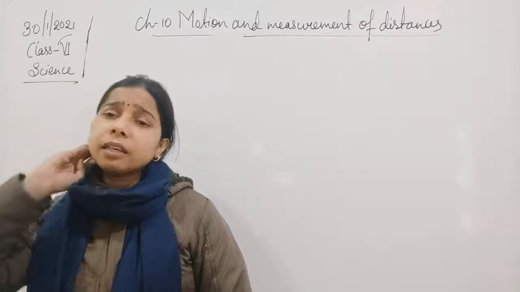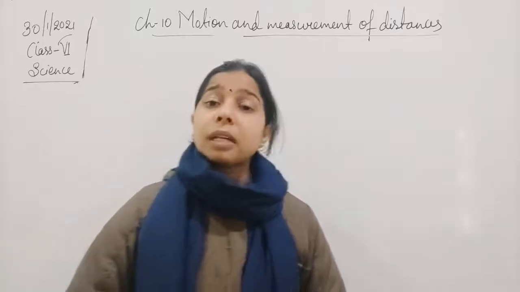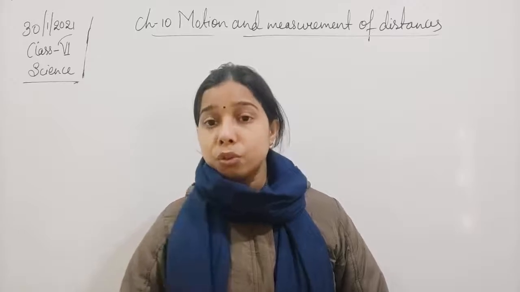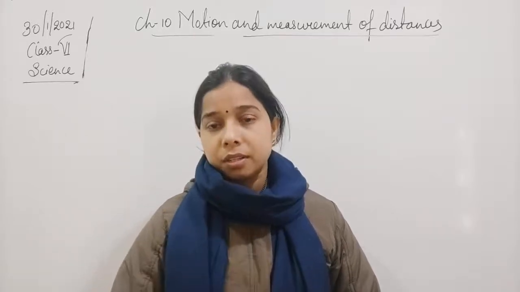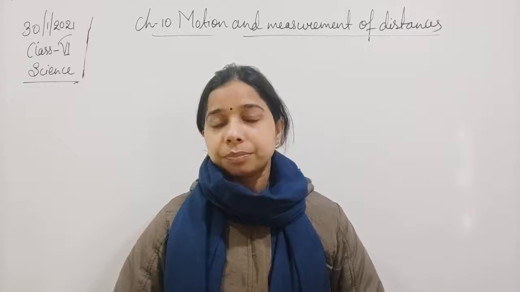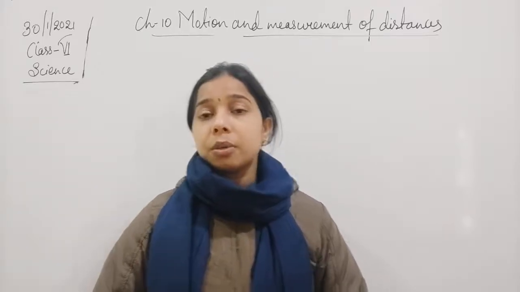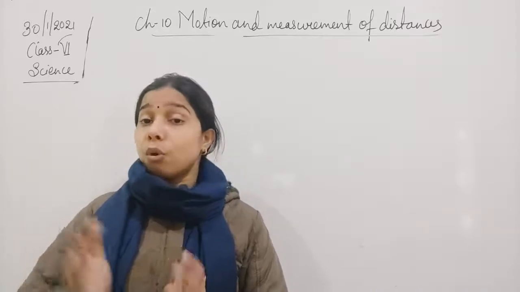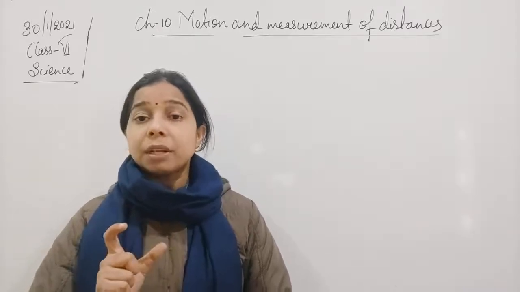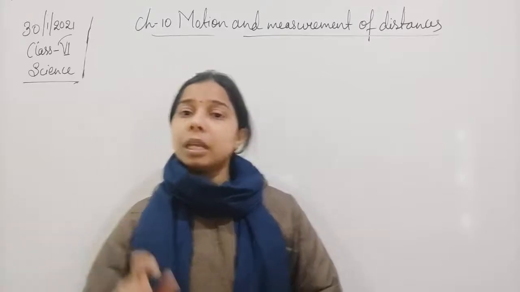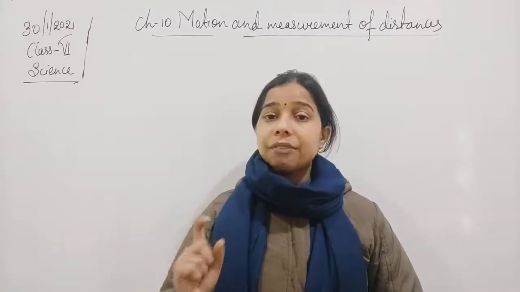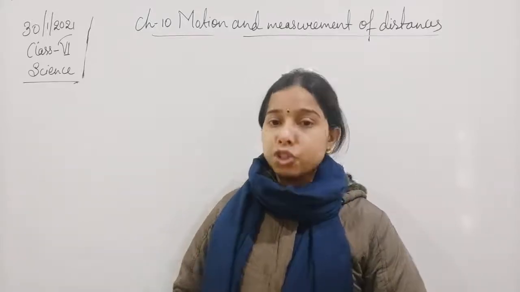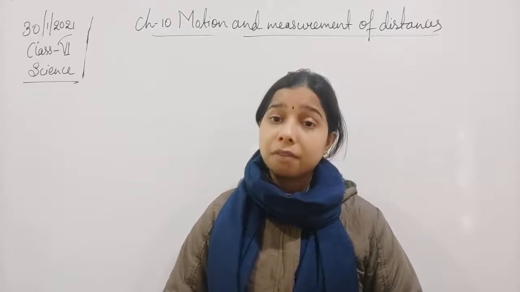And this we did with the help of prefixes. What are prefixes, students? Prefixes are the words that we use before the standard unit, before the SI unit. The SI unit is meter. If we use the word kilo before meter, it becomes kilometer. If we use milli, it will be millimeter. If we use centi, it will be centimeter. So what is it going to change? Yes, it will change the value.